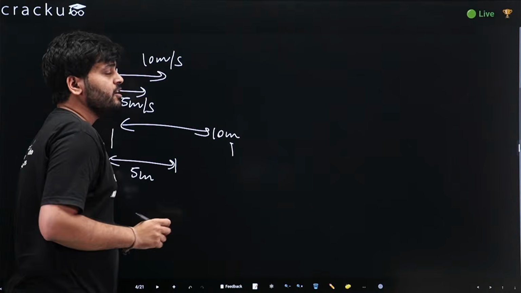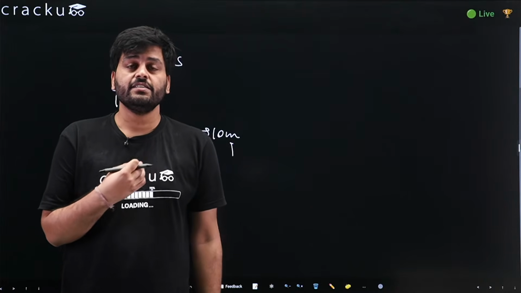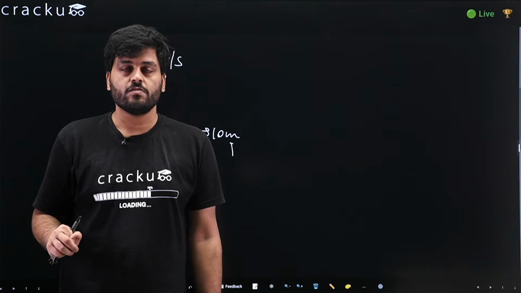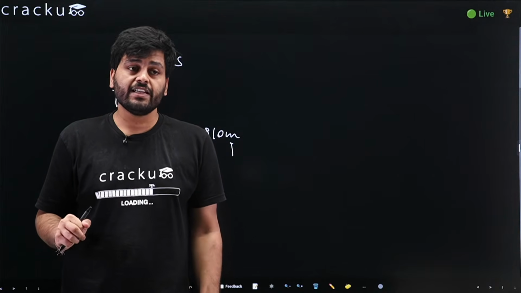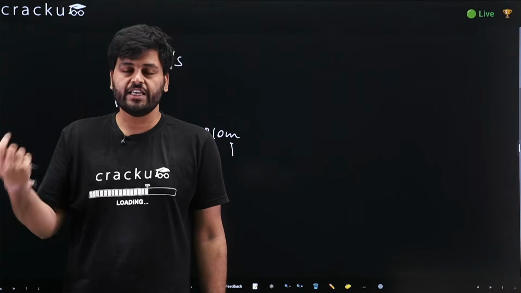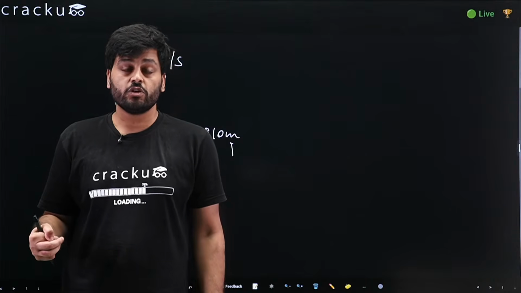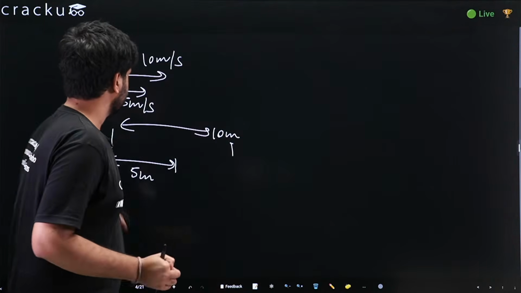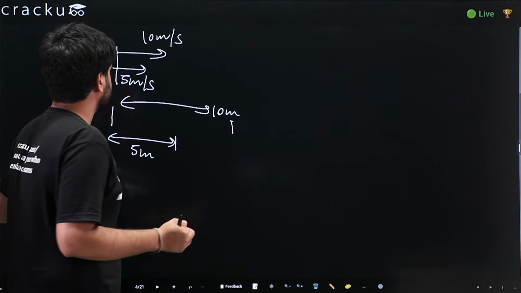So what my friend is seeing is that he is not seeing my speed as 10 meters per second. He will just see my speed as 5 meters per second, because he himself is also running. He won't see 10 meters per second.